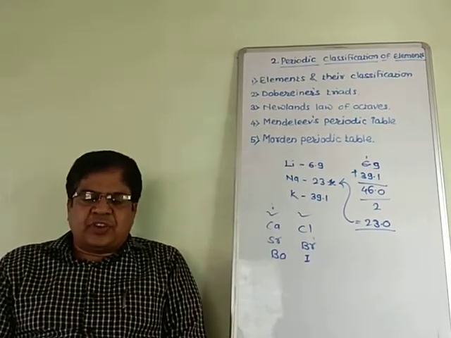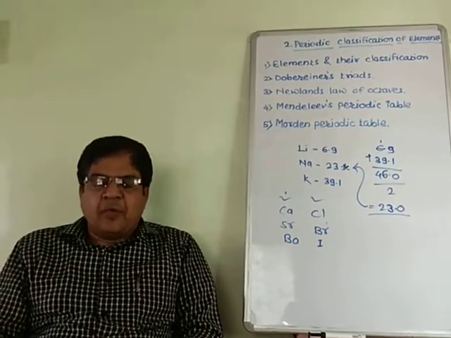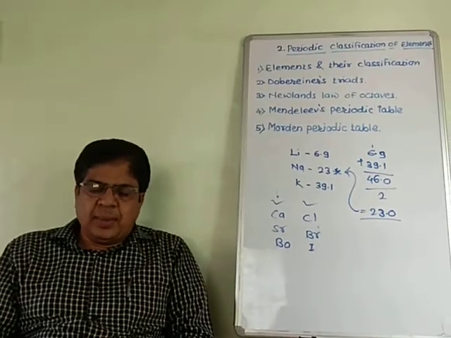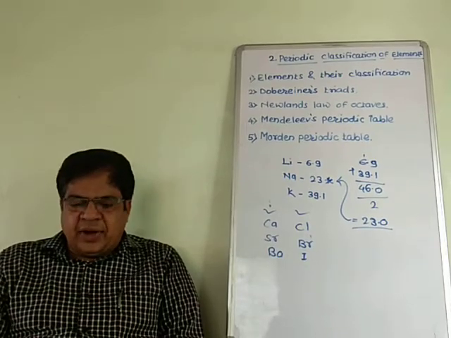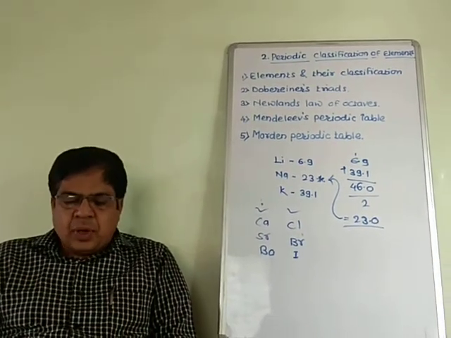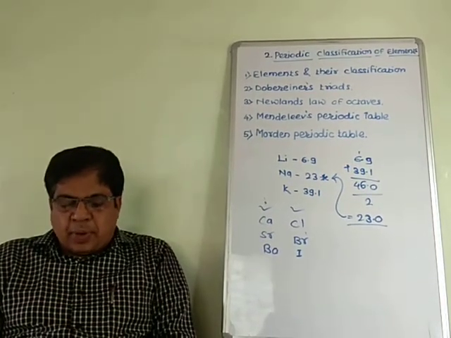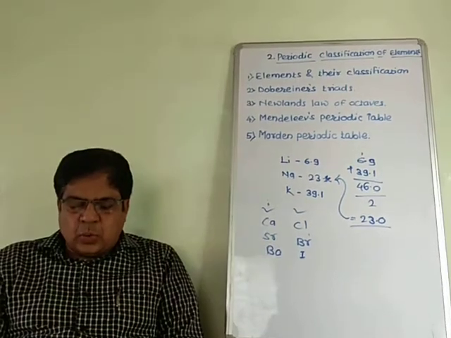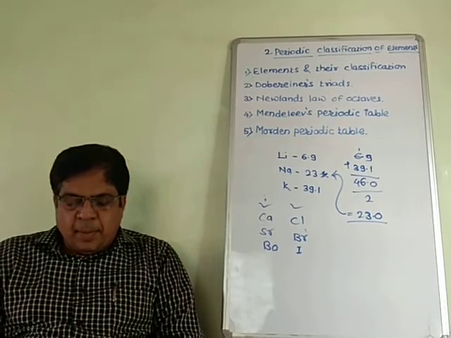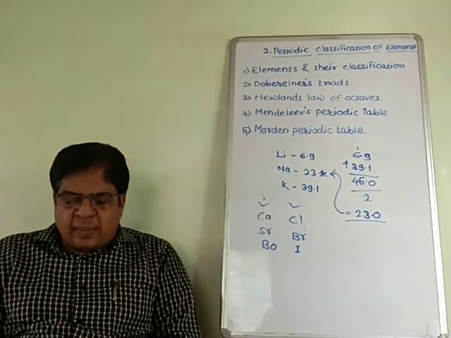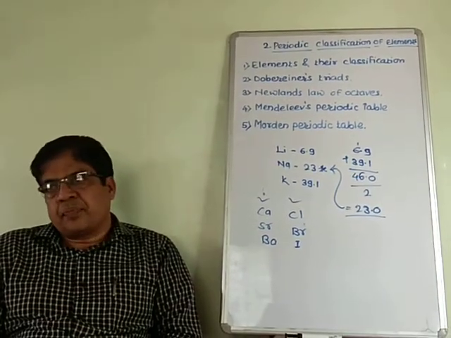The most important step in the classification of elements in Mendeleev's periodic table is the fundamental property of elements, namely atomic mass as a standard. He arranged the 63 elements known at that time in increasing order of their atomic masses. He transferred these into the periodic table of elements according to their physical and chemical properties. Mendeleev found that elements with similar physical and chemical properties repeat after a definite interval.